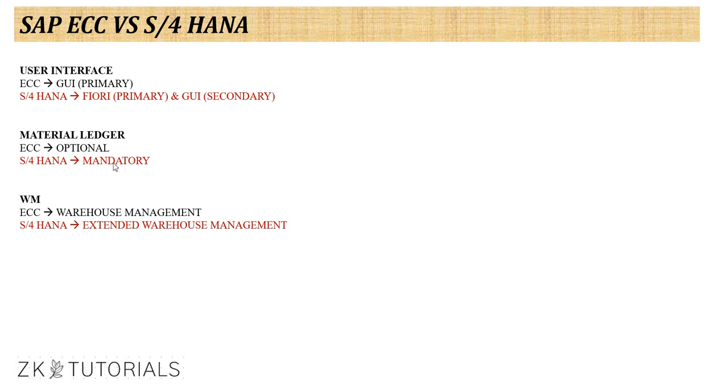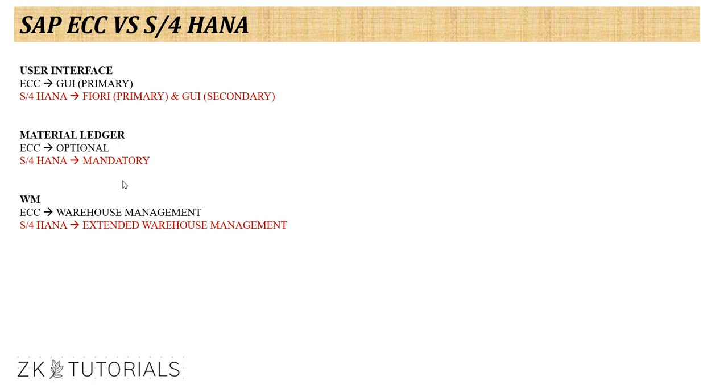And finally, the final point we are going to discuss is warehouse management. In ECC it is called warehouse management. It's a sister concern of MM, which is what you're going to learn. So in ECC, it is called warehouse management. But in S4HANA, it is called extended warehouse management. So it is an upgraded one, and in S4HANA we are using this upgraded one called extended warehouse management.